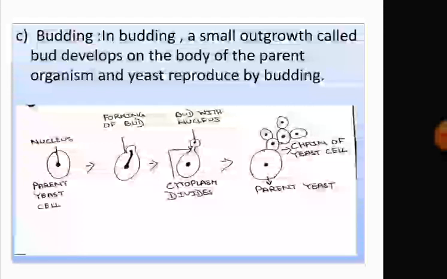The bud grows and develops into a new organism. When it detaches from the parent, it starts growing as a new organism. Sometimes these buds remain attached to the parent, and in this way a chain of buds is formed. Yeast shows this process of budding.